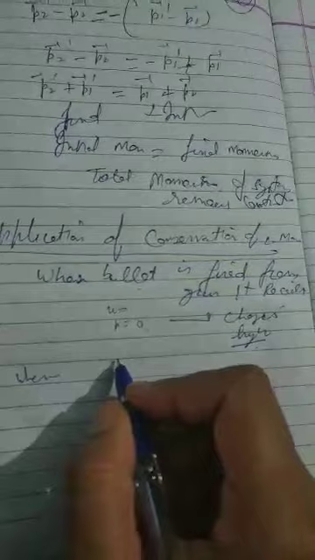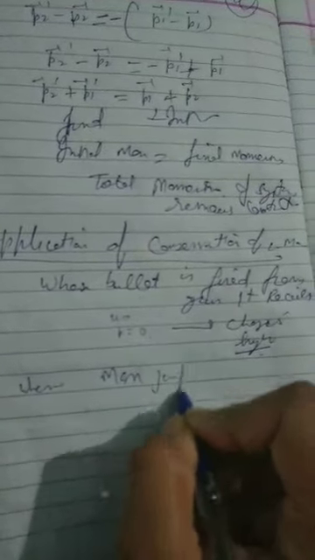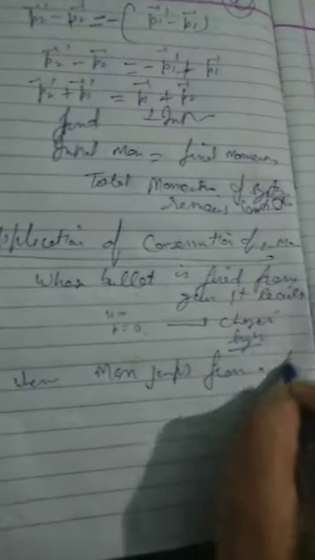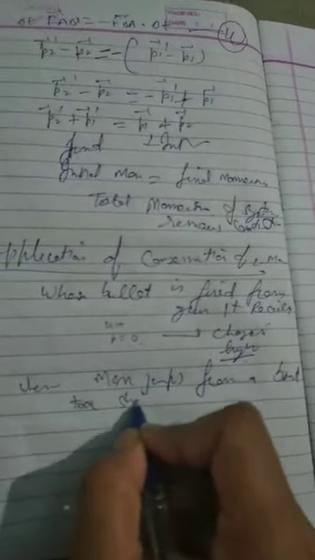Clear? Then third is when a man jumps from a boat. A man jumps from a boat to the shore.